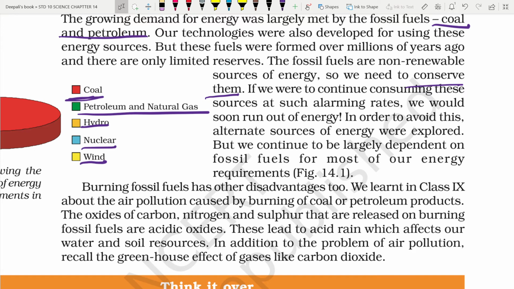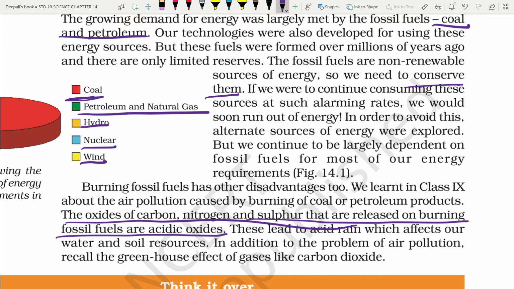Burning fossil fuel also has another disadvantage. We have learned in class 9th about the air pollution caused by burning of coal or petroleum products. The oxides of carbon, nitrogen and sulfur are released on burning of fuel and they are acidic oxides because they are non-metals. This leads to acid rain which affects our water and soil resources.